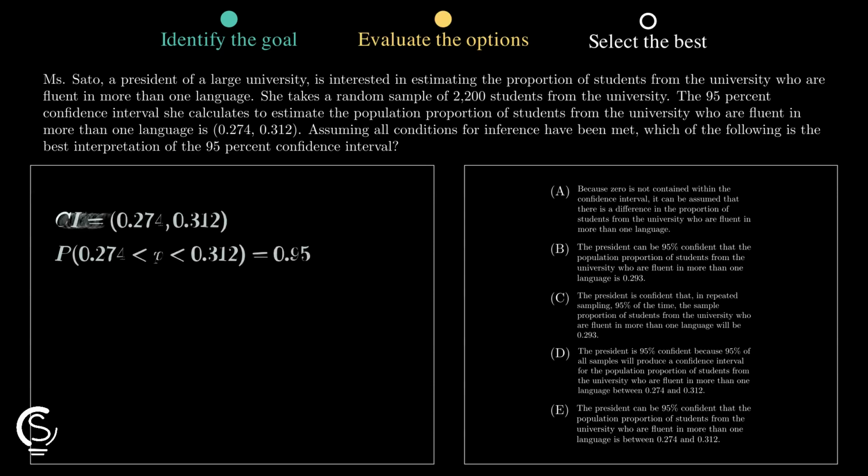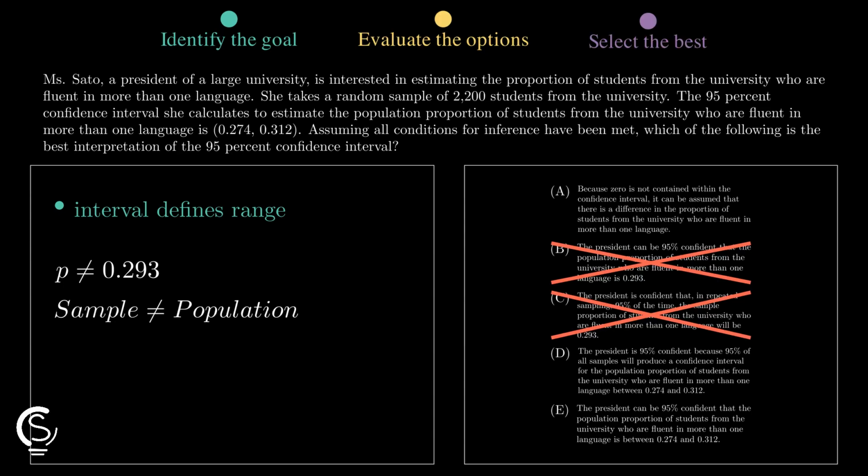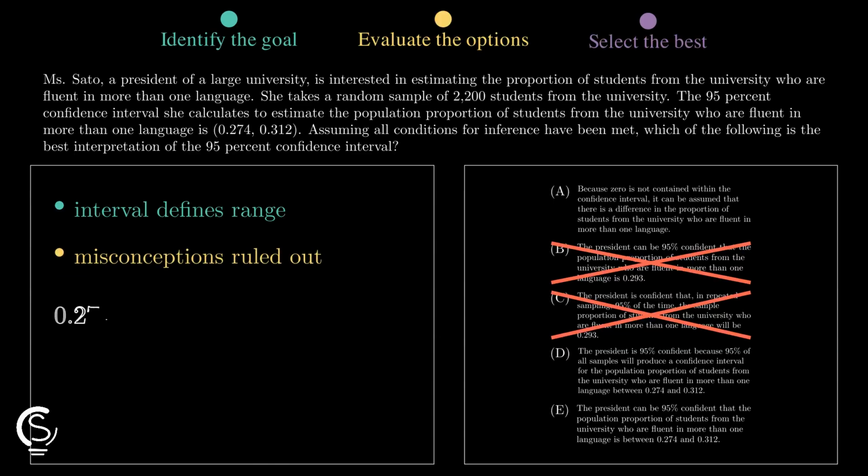Options B and C incorrectly treat the parameter as a fixed point or describe sample proportions. Option D misinterprets the confidence level as a property of a single specific interval. Option E correctly states that we are 95% confident the true population proportion lies within the calculated interval. This is the standard interpretation of all